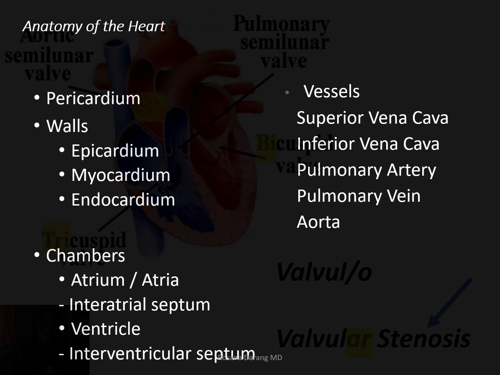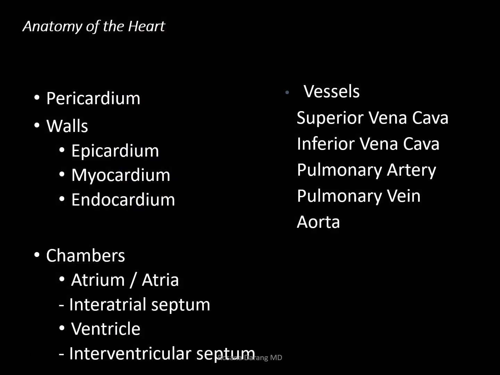So as a summary, these are the different structures that make up the heart. We started off with pericardium, and then we have the walls, the epi, myo, endo, cardium, and then the chambers, atrium for the upper chambers, atria if you want to make it plural, and then you have the ventricles, and then we have the structure that separates the right and left atrium.